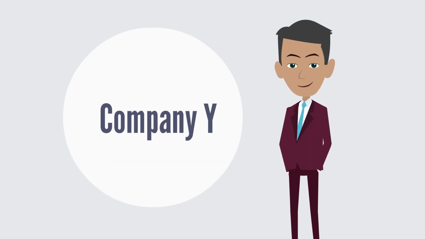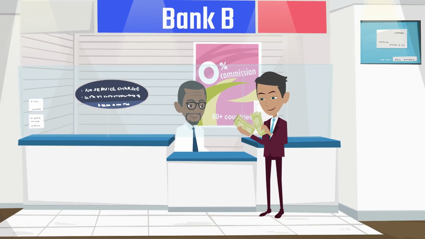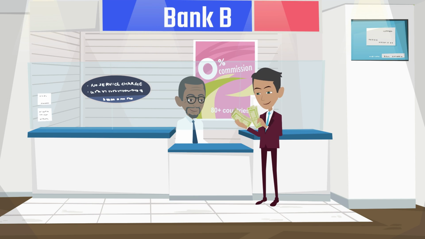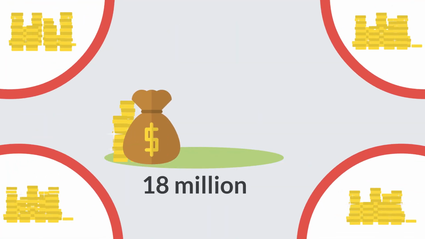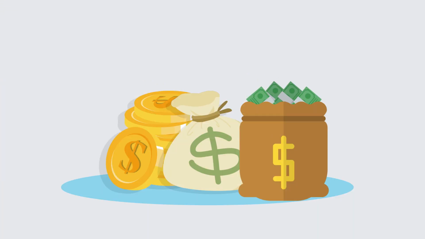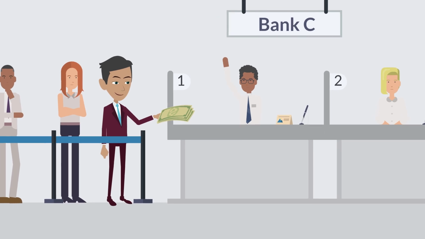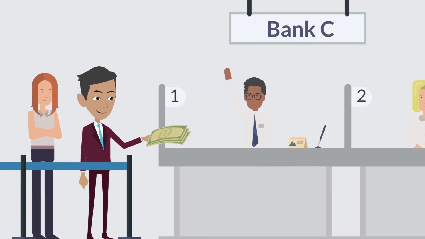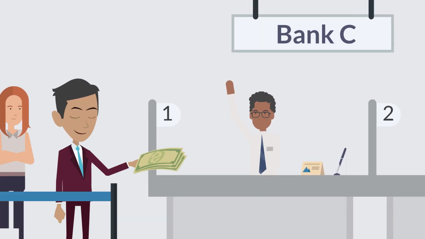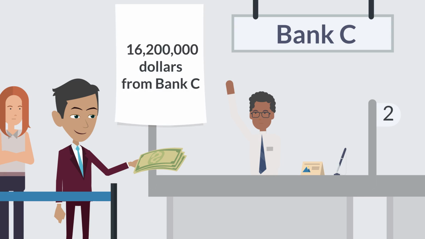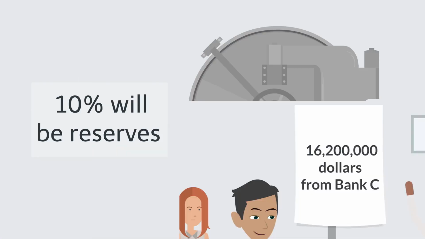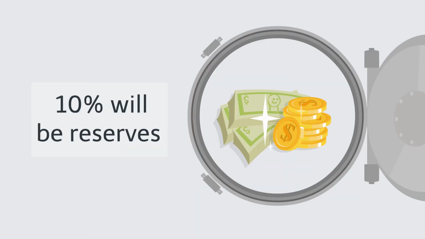Another borrower, let's call it Company Y, approaches Bank B. Imagine that Bank B also lends all the money they can to Company Y. In this case, they can lend 90% times 18 million, that is $16,200,000. Company Y will deposit the money in another bank. Let's call it Bank C. Company Y will get another bank statement for $16,200,000 from Bank C. Remember that 10% will be reserves.